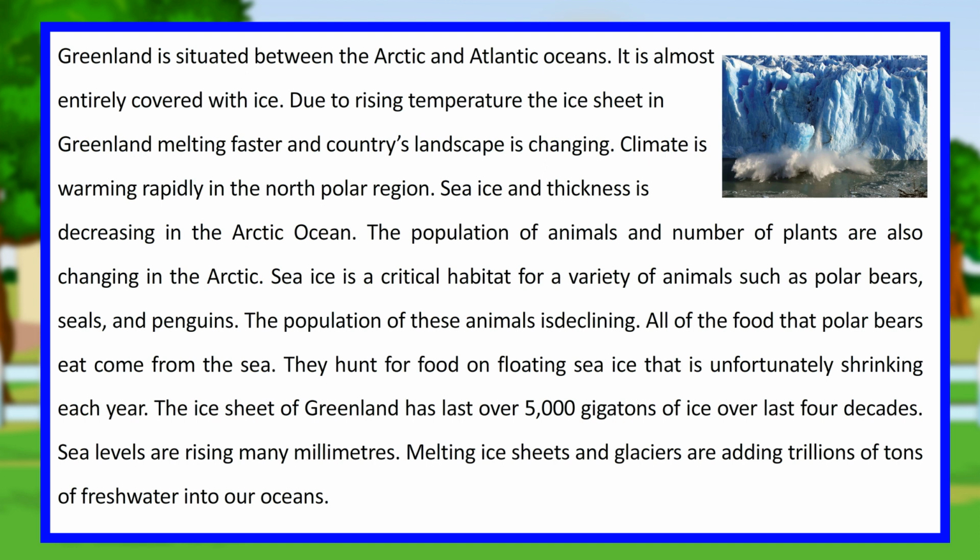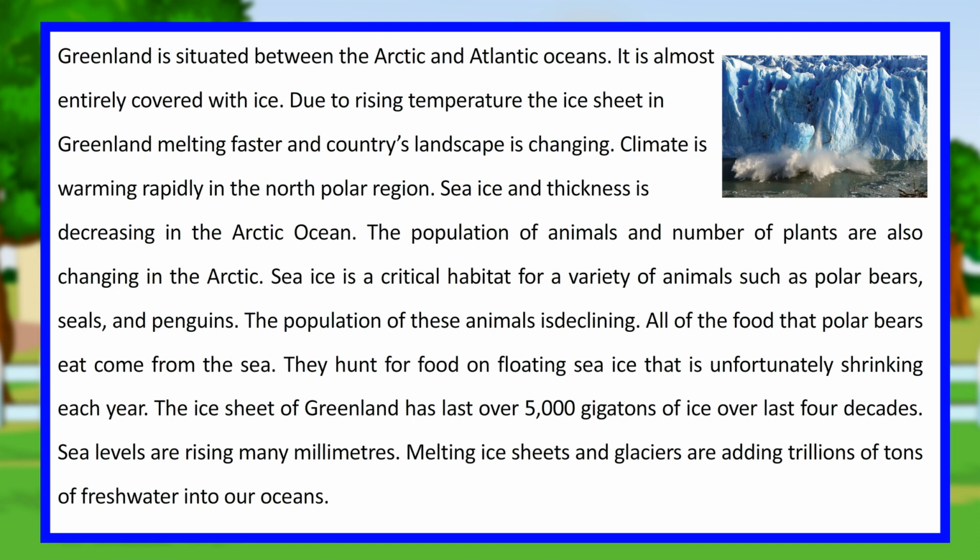Climate is warming rapidly in the North Polar region. Sea ice extent and thickness are decreasing in the Arctic Ocean. The population of animals and the number of plants are also changing in the Arctic. Sea ice is a critical habitat for a variety of animals such as polar bears, seals, and penguins. The population of these animals is declining.